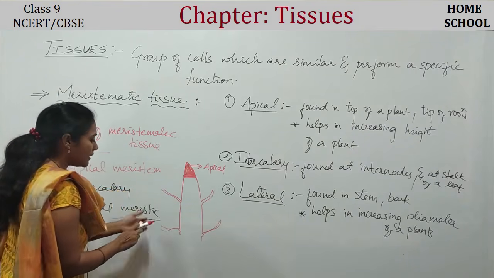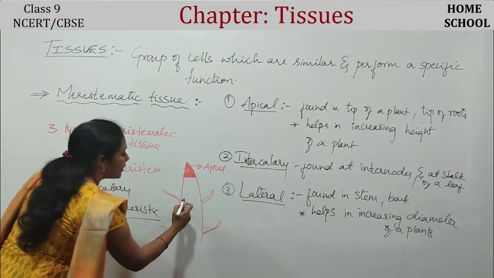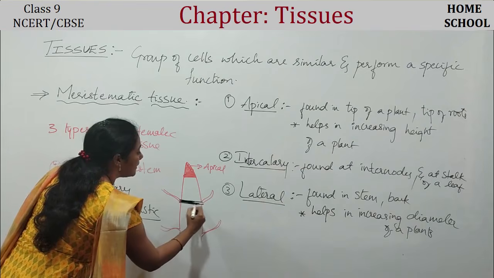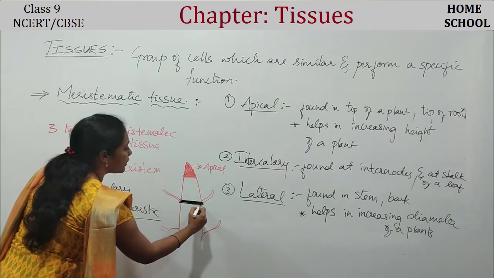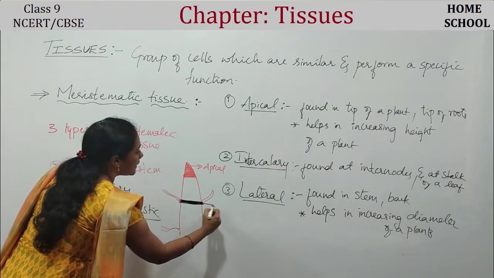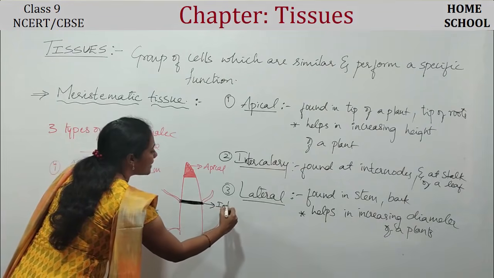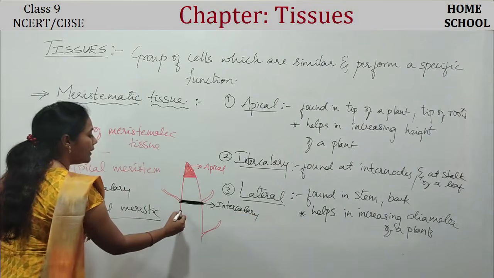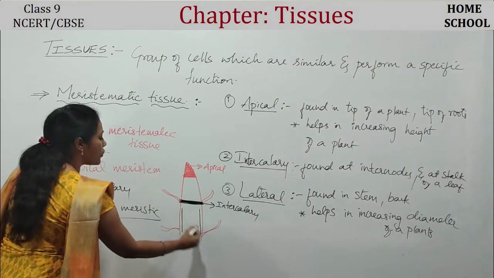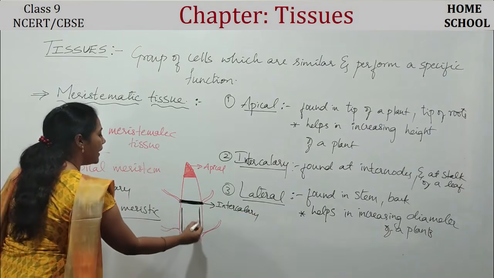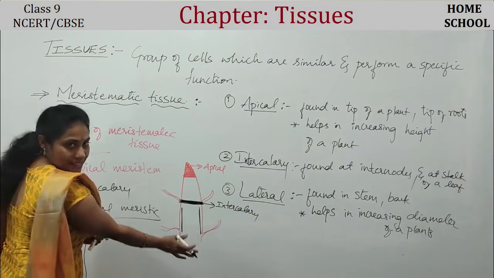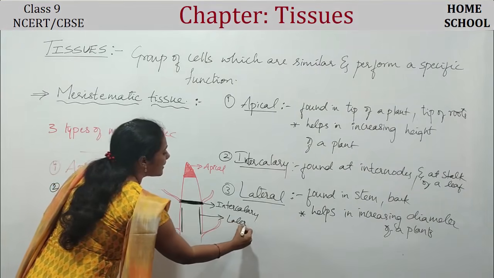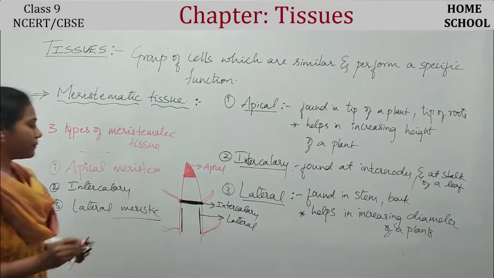So in these areas, whatever tissue is present, which is responsible for the growth, is called intercalary meristematic. And lateral meristematic tissue is found like this, vertically in the stem part. So this is lateral meristematic tissue, guys.